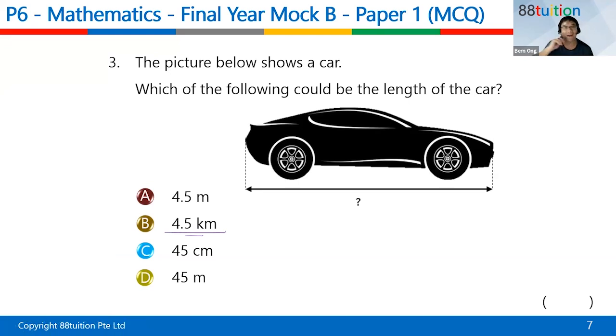Children, when you run around the track for 4 rounds, it is 1.6 kilometer. Your car so long, you run 1.6 kilometer, you run for, let's say, 10 minutes, that means your car is longer than that. That means you run for 10 minutes and you still haven't reached the starting of your car. So this is confirmed wrong. Don't be funny. Obviously it's wrong.